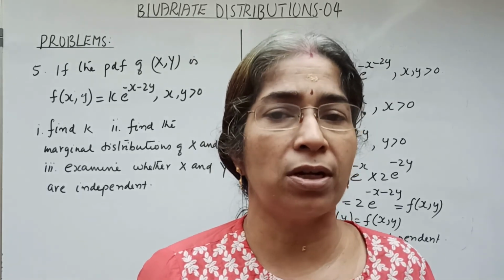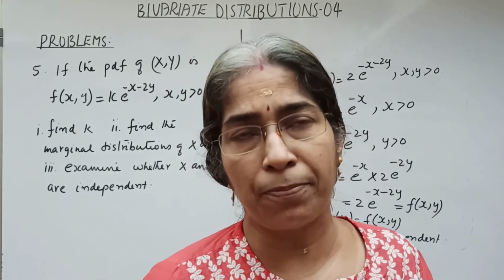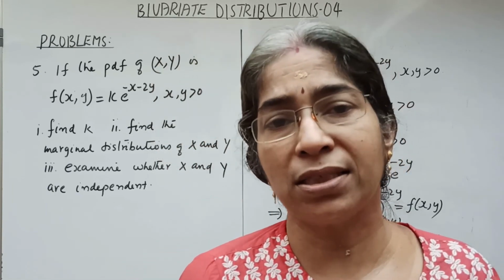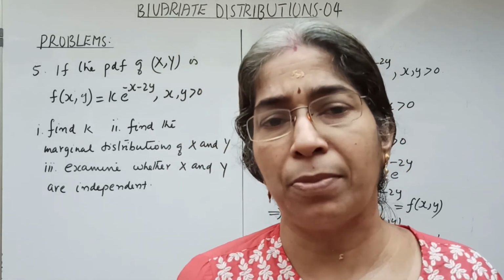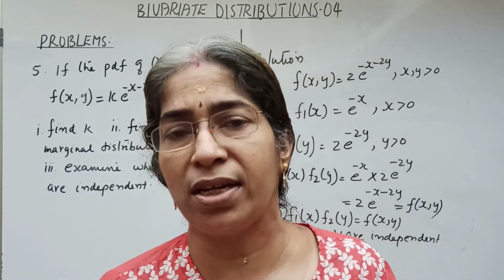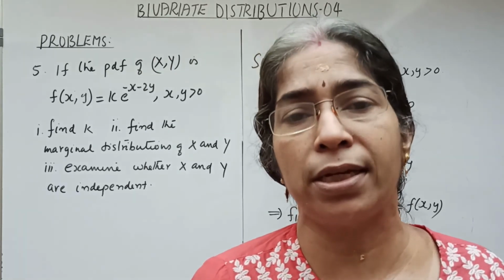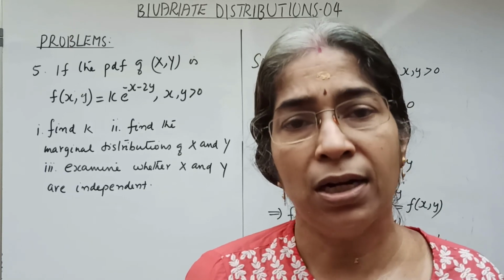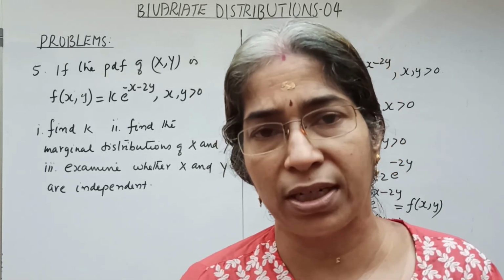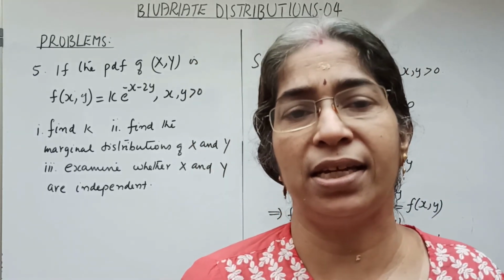In order to solve for the constant k given in the PDF, if f of xy is the PDF of x and y, it means that integral minus infinity to infinity, integral minus infinity to infinity, f of xy dx dy equal to 1. So in order to obtain k, the constant k, we have to solve this equation, that is integral minus infinity to infinity, integral minus infinity to infinity, f of xy dx dy equal to 1.